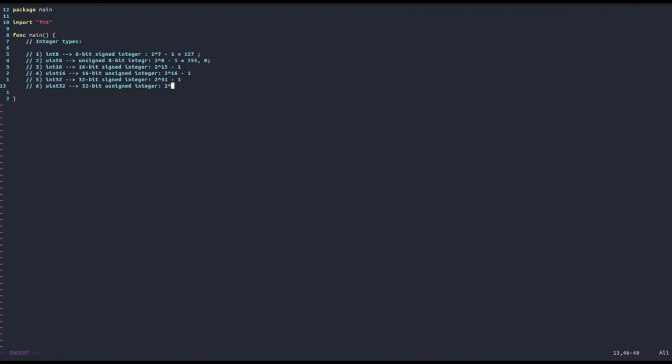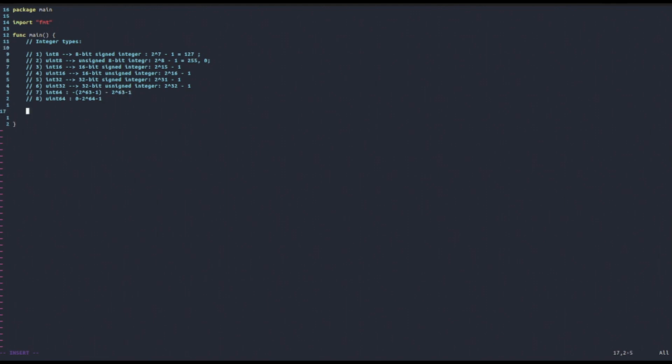And the maximum value that you can represent with it is 2 to the 32 minus 1, but only positive values. And then lastly, we have int64 and uint64. Here the range of values with uint64 is basically 0 to 2 to the 64 minus 1. Whereas with int64, the range of values is minus 2 to the 63 up to 2 to the 63 minus 1. And so these are all the main integer types.